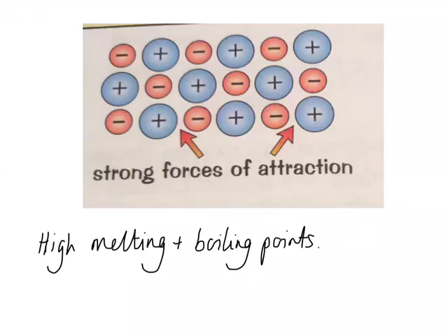Ionic compounds have high melting and boiling points. This is because the forces of attraction between the ions are really strong. It takes a lot of energy to overcome these strong forces of attraction and melt the compound, and even more energy to boil it. This is why ionic compounds have high melting and boiling points, which tends to make them solids at room temperature. If you think about it, table salt wouldn't be much good if it was liquid or gas at room temperature.